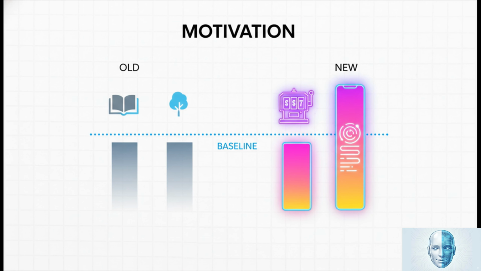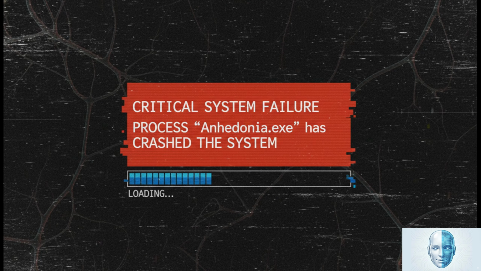The system now requires a stimulus of much higher intensity just to perform standard operations, let alone to feel motivated or engaged. If this loop isn't terminated, total system failure is the only possible outcome. The process we're calling Anhedonia.exe, which is the inability to derive satisfaction from previously rewarding activities, it just executes and crashes the system. The user is left in a state of low motivation and generalized apathy.